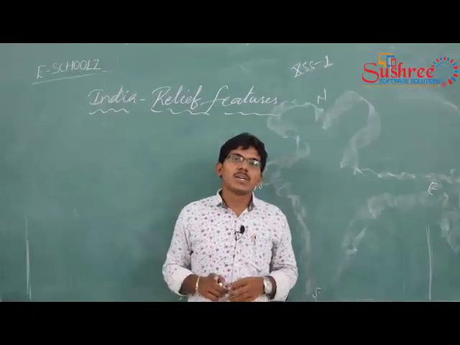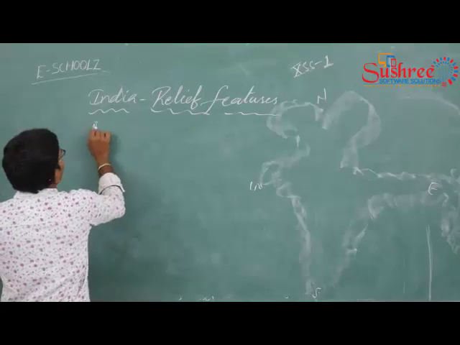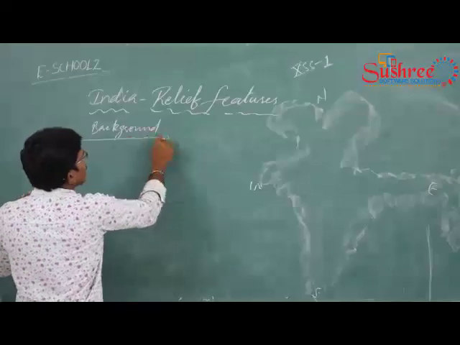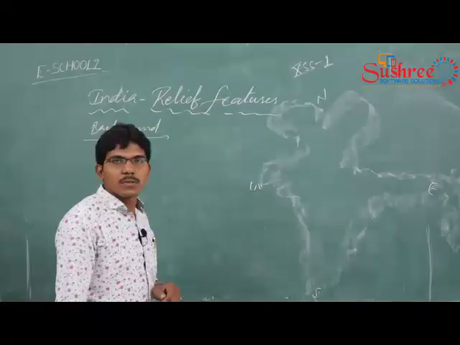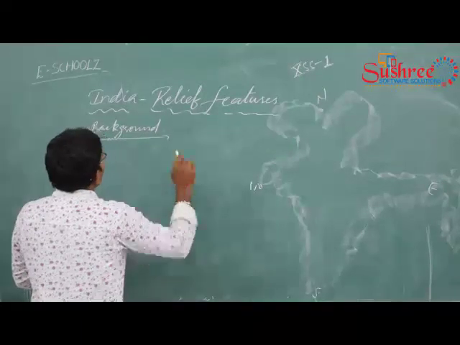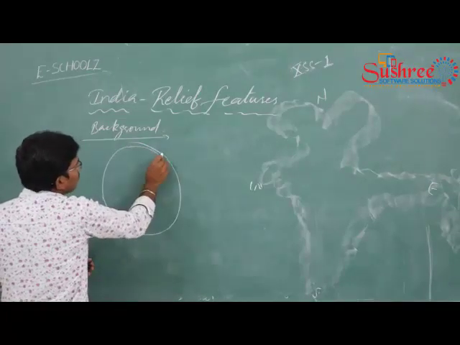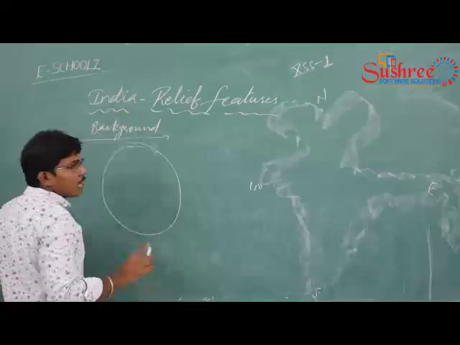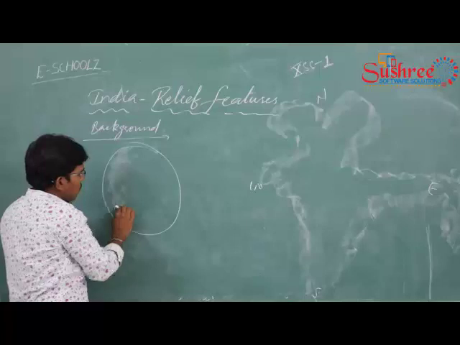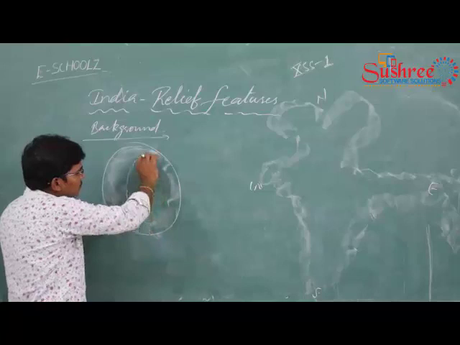In earlier days, for background, if it is a globe, it was like this. Two land masses were there.